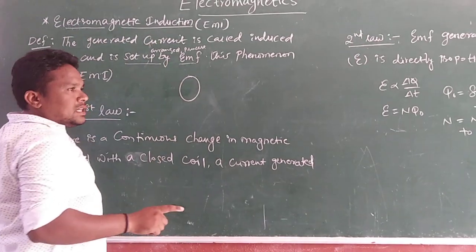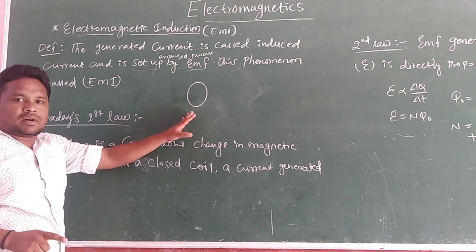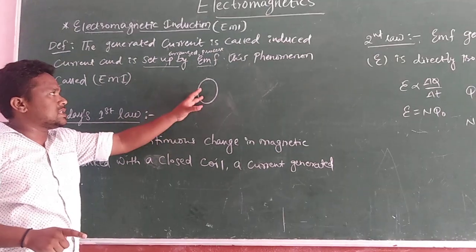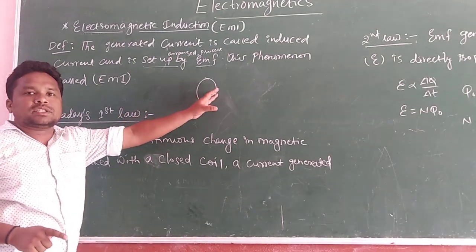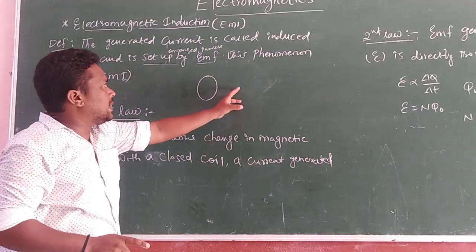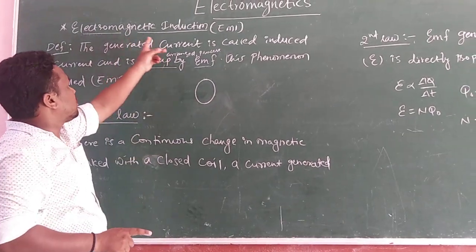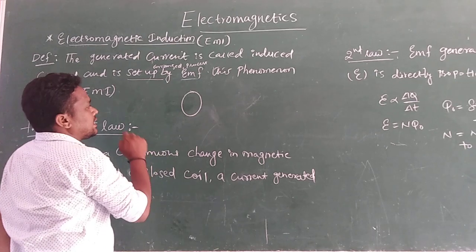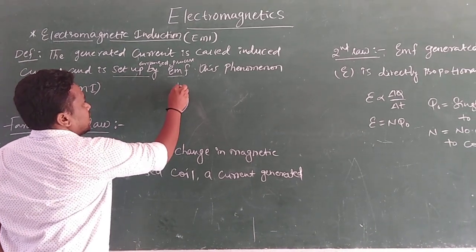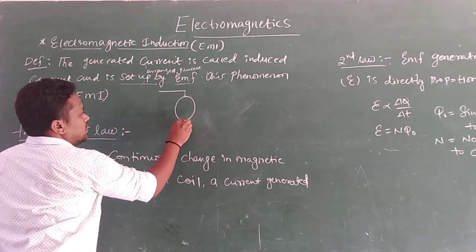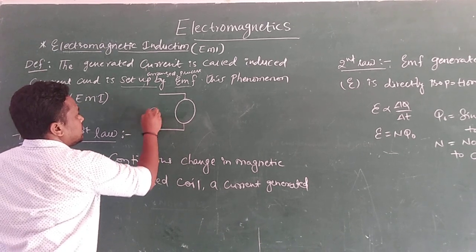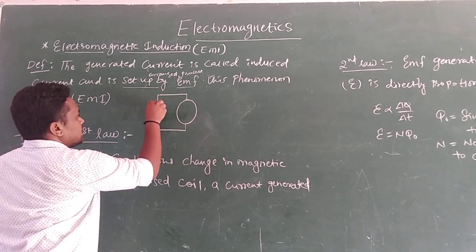So this is electromagnetic induction: the current generated in a circular coil, which is processed by, or arranged by, the EMF. That phenomenon is said to be electromagnetic induction. This is one circular coil, and I would like to connect this circular coil to a galvanometer. Here, one galvanometer is there.